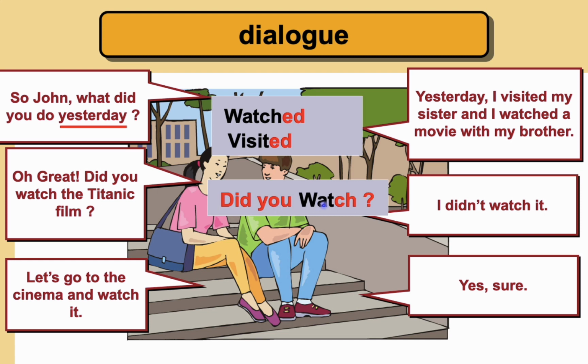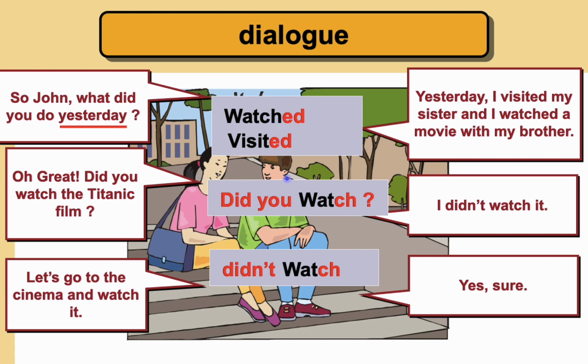Now, did John watch the Titanic film? No, he didn't watch it. Very good. So again, here watch is in the past. How do we know that it's in the past? Because we have didn't, and didn't is in the past. Very good. So as you can see, in the dialogue, Sarah is asking John about something that he did in the past.